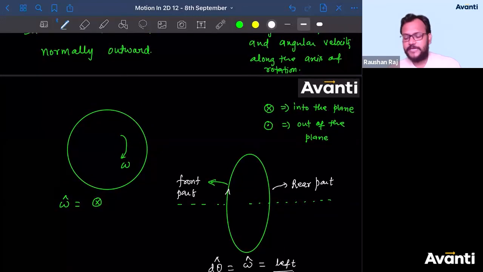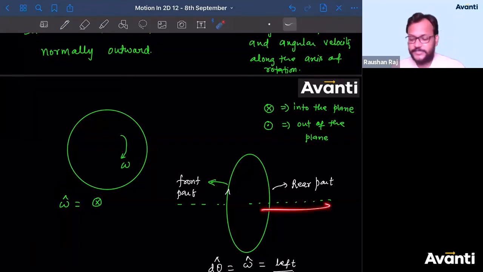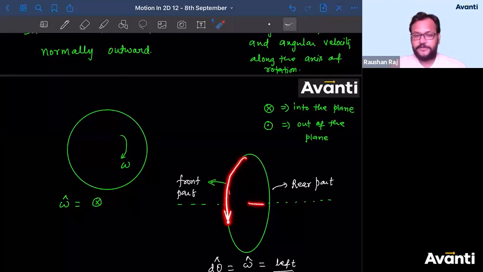Every time the thumb will give you direction along the axis, either towards right or towards left, because here the direction of motion is possible only in two ways. Either it can go in this fashion or it can come in this fashion. If the particle is going in this fashion, then the direction of angular velocity will be towards right. If it is moving in the other fashion, the direction will be towards left.